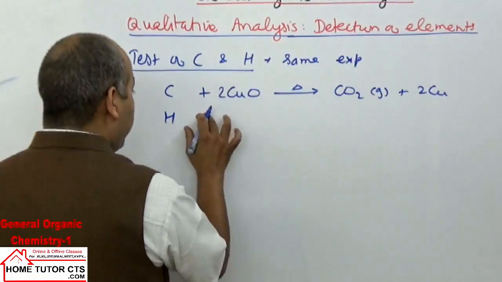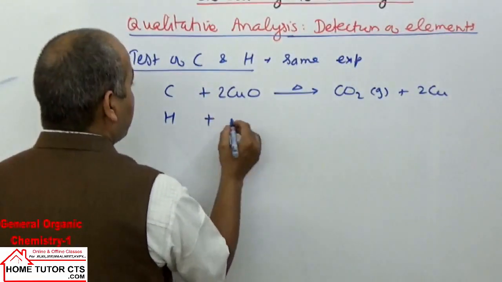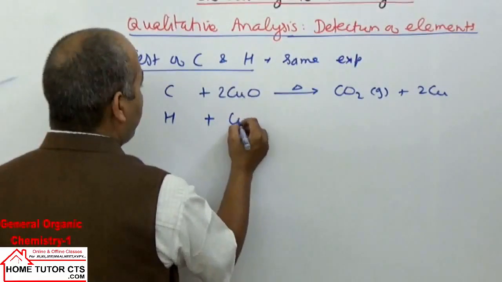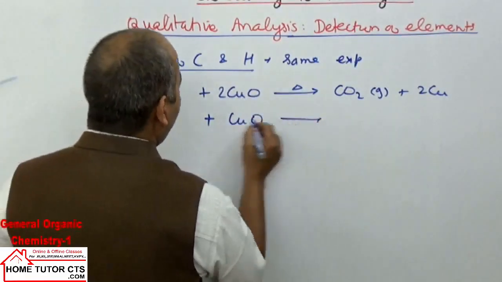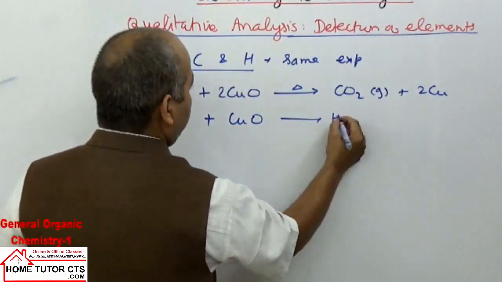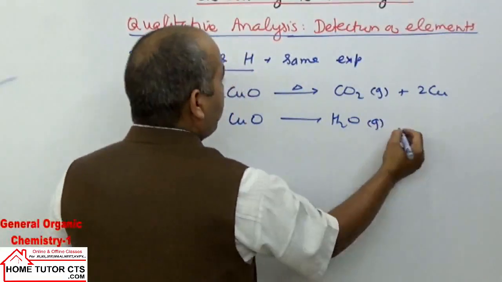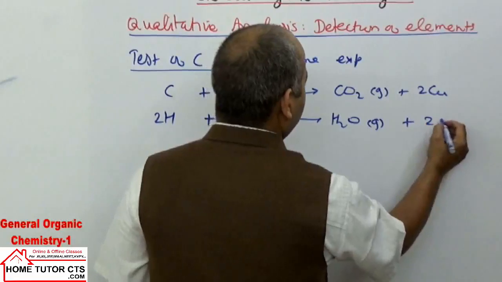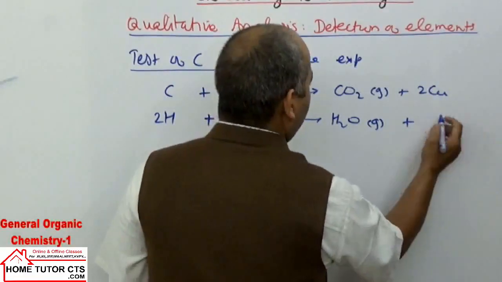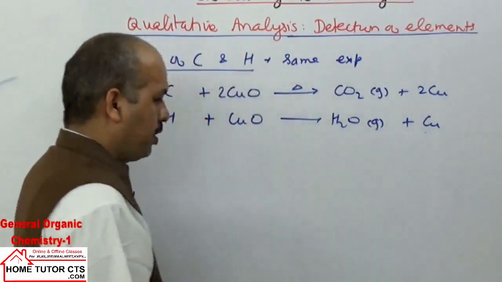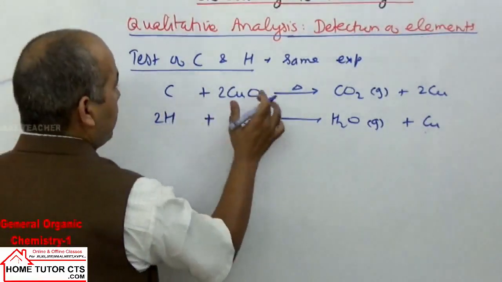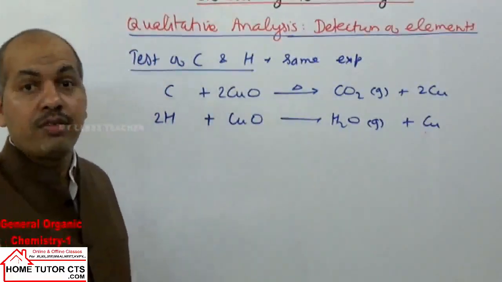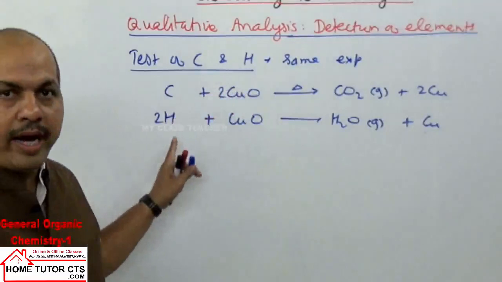So this hydrogen, on combustion reaction with copper oxide, can give H2O, obtained first in vapor phase on heating, plus copper.